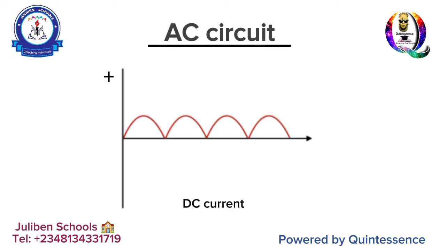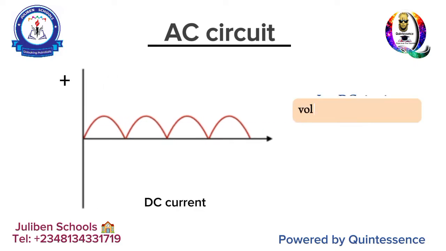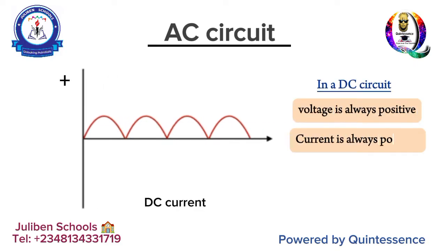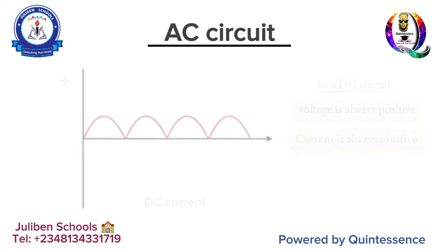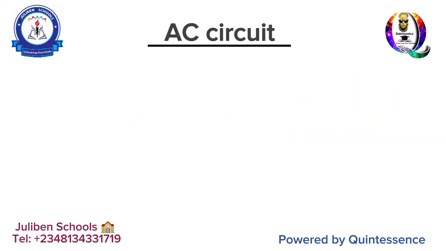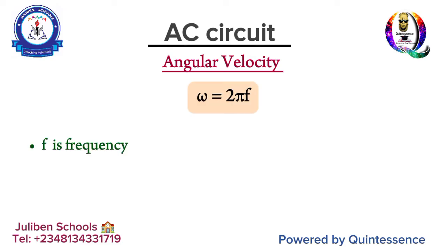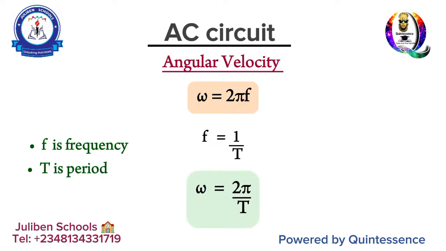And now look at the diagram. A DC current diagram actually follows one direction, and if you check it, it's positive. Voltage is positive always, current is positive always. It does not go off and on like you have in alternating circuit. Hence, it is called direct circuit. Okay, good. And because it goes through such sinusoidal movement, that is where you have what we call angular velocity. Angular velocity is given by 2 pi f. F is the frequency, and of course frequency is the reciprocal of period, so ω can be 2 pi over T, representing your angular velocity.